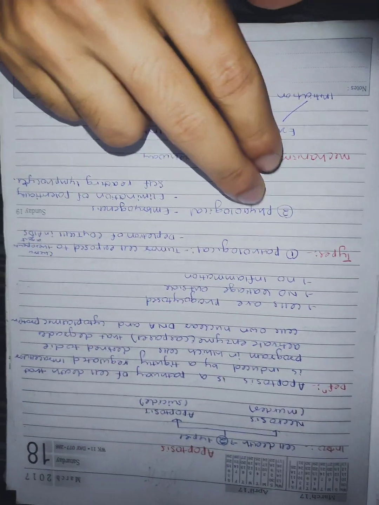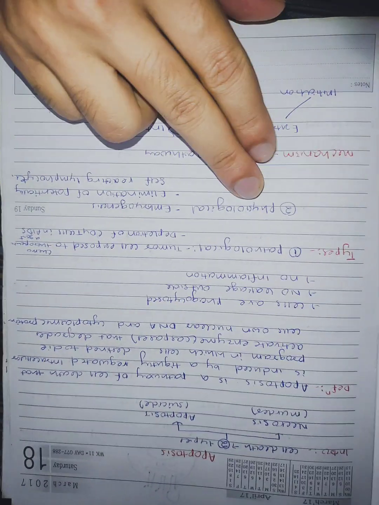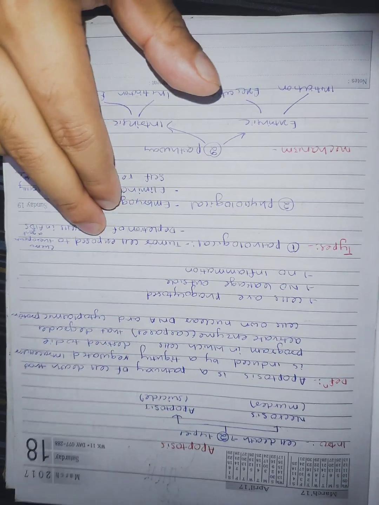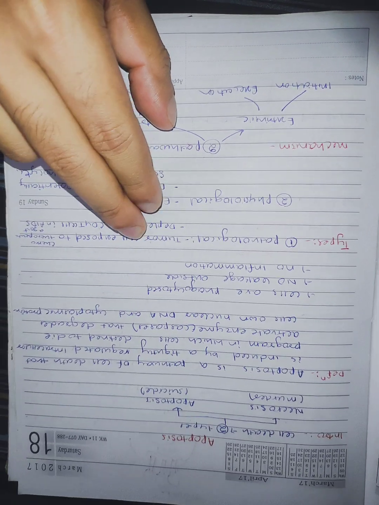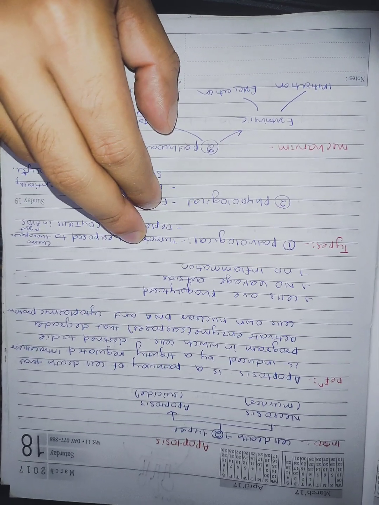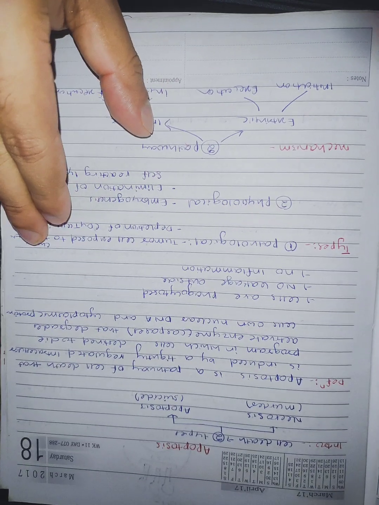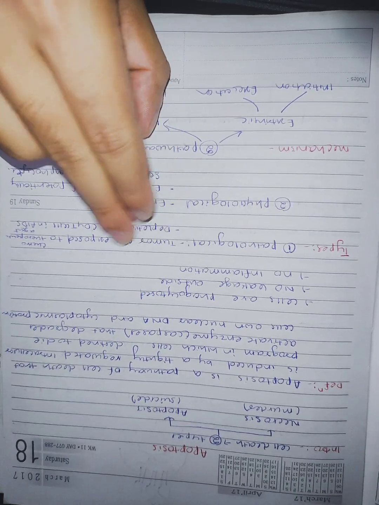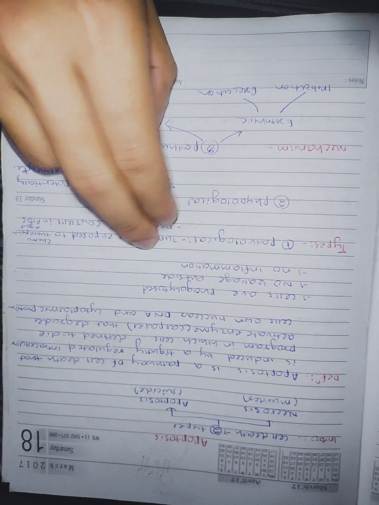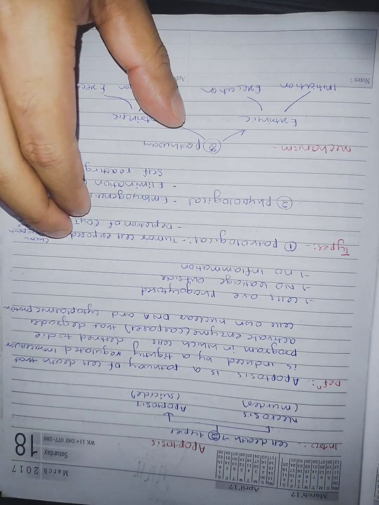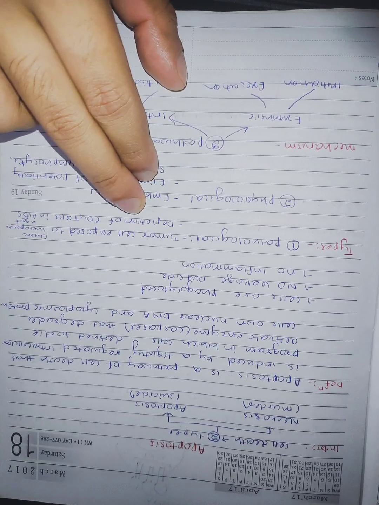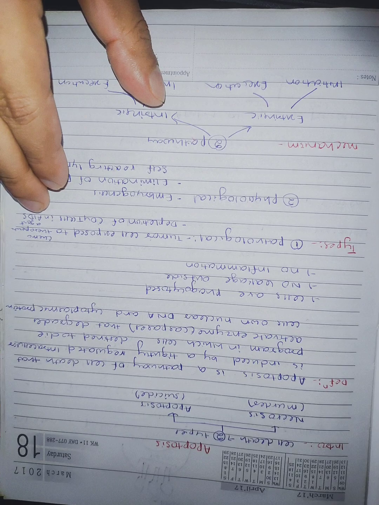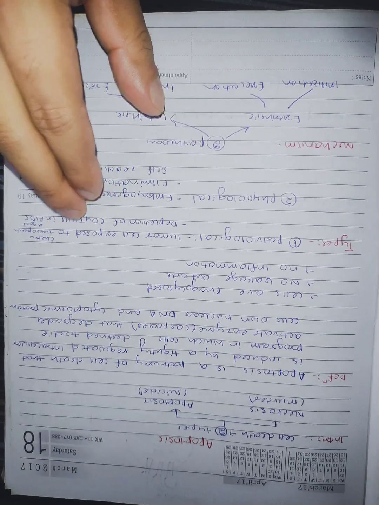The types of apoptosis: pathological and physiological. First we see the pathological. Tumor cells when exposed to chemotherapeutic agents: when you give drugs, the chemotherapeutic agent acts on the tumor cell and causes its apoptosis. And second is depletion of CD4 T cells in AIDS. In AIDS, the CD4 T cells undergo apoptosis.